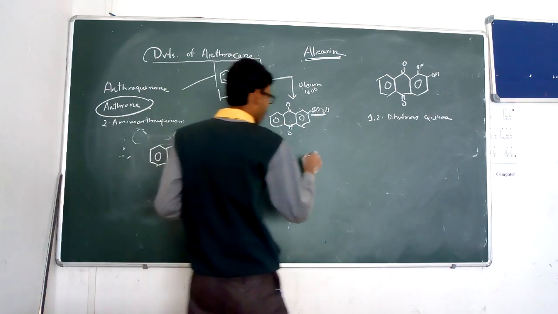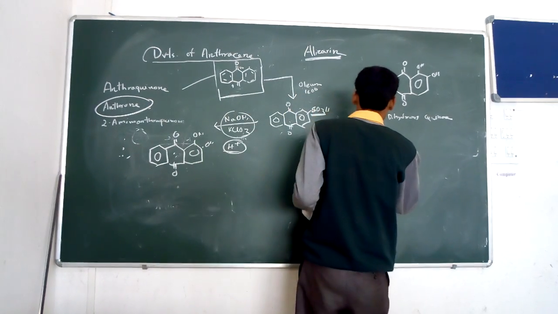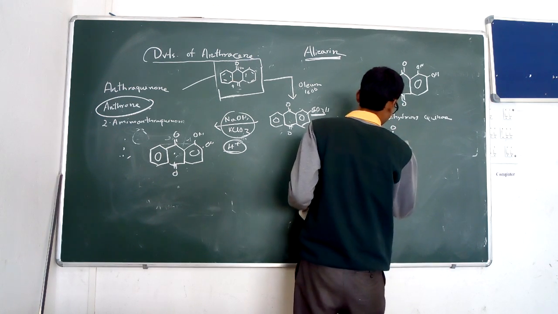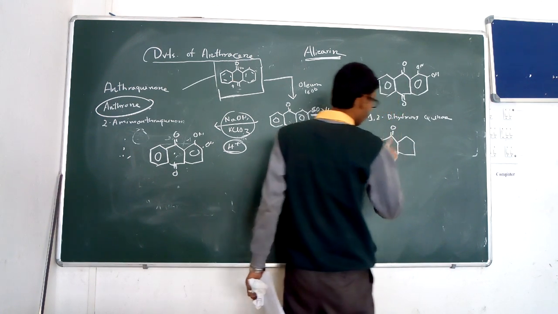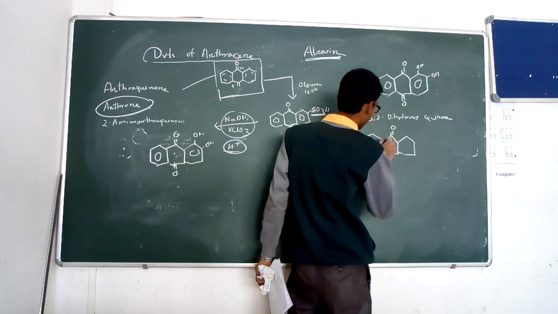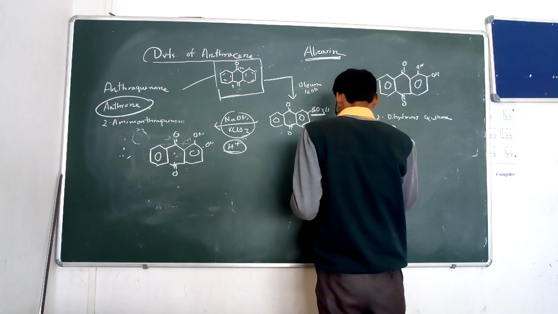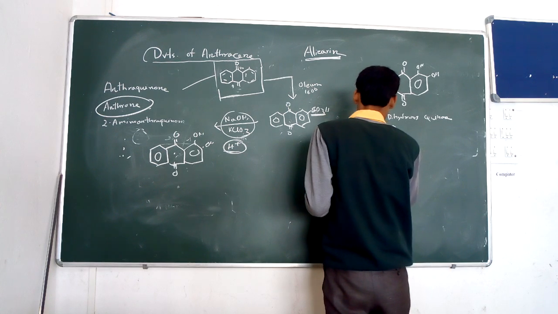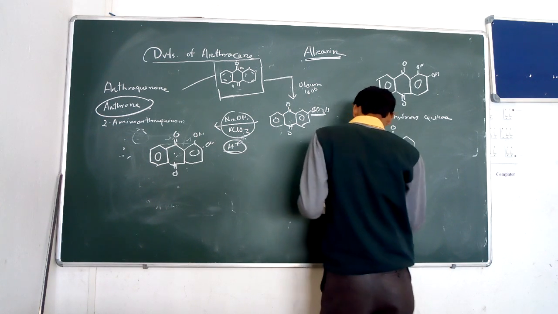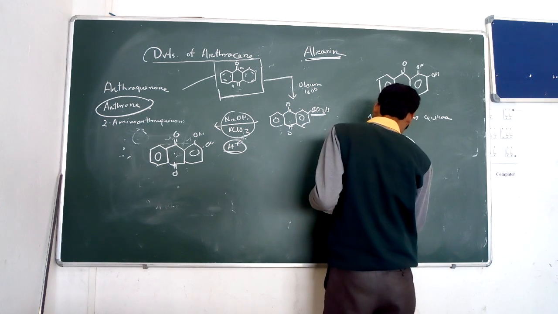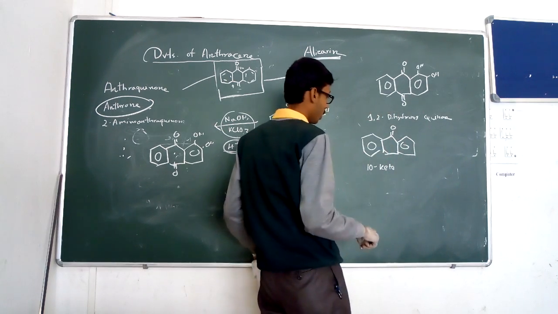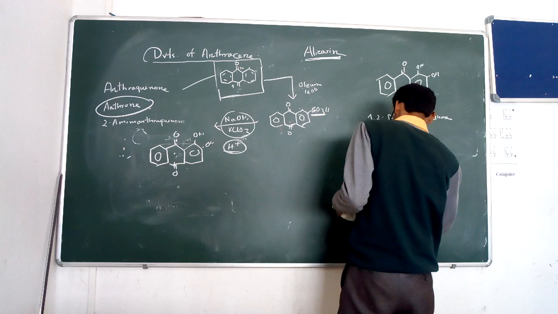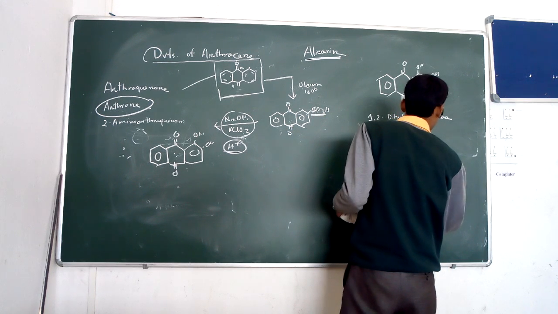So you can write the synthesis process of the anthrone molecule. Anthrone contains one carbonyl group at the 10 position. So in nomenclature, it is 10-keto-9,10-dihydroanthracene.